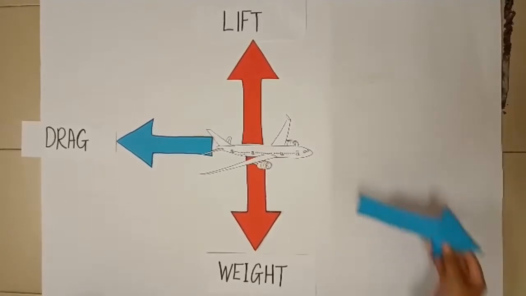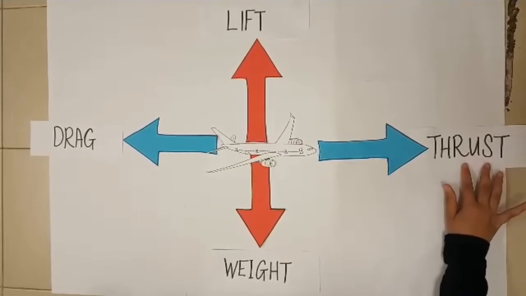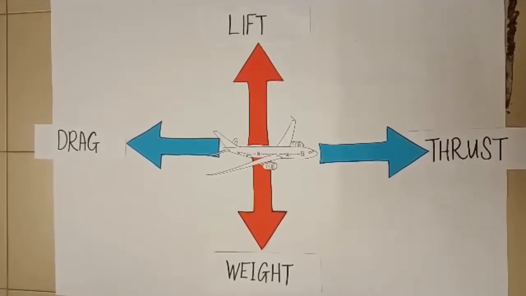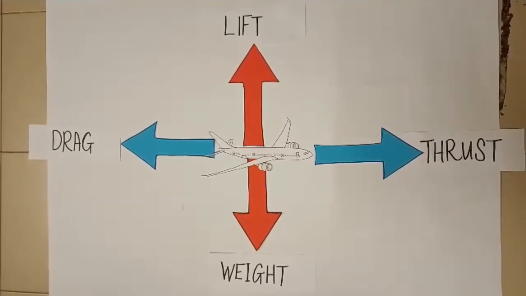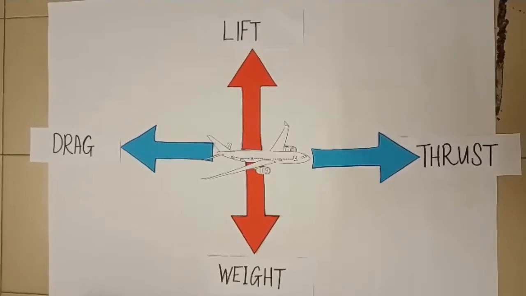Last, thrust. Thrust is the force that is the opposite of drag. Thrust is the push that moves something forward. For an aircraft to keep moving forward, it must have more thrust than drag.